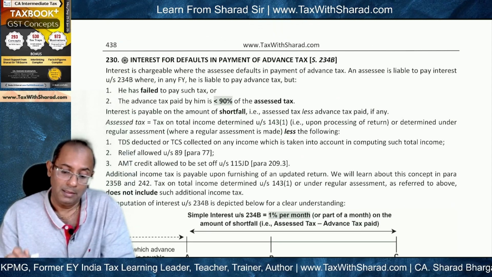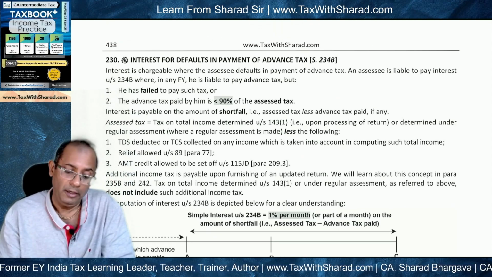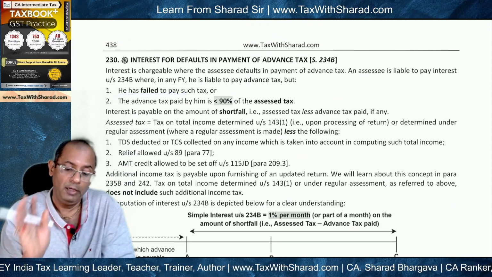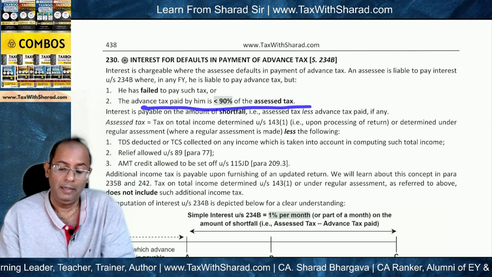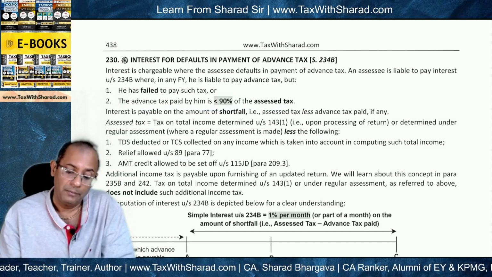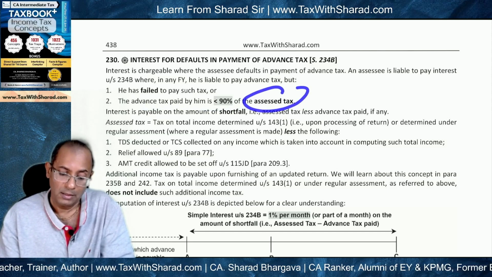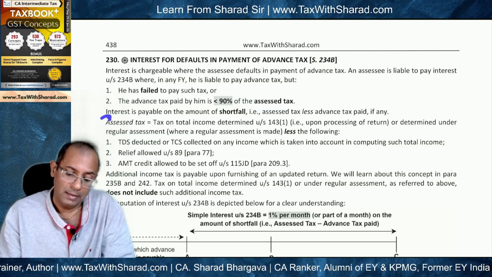And once advance tax is liable to be paid, then we need to find out whether he has completely failed to pay such tax, or whether the advance tax paid by him is less than 90% of SS tax. For that, we then need to find out the amount of SS tax. And what is SS tax?